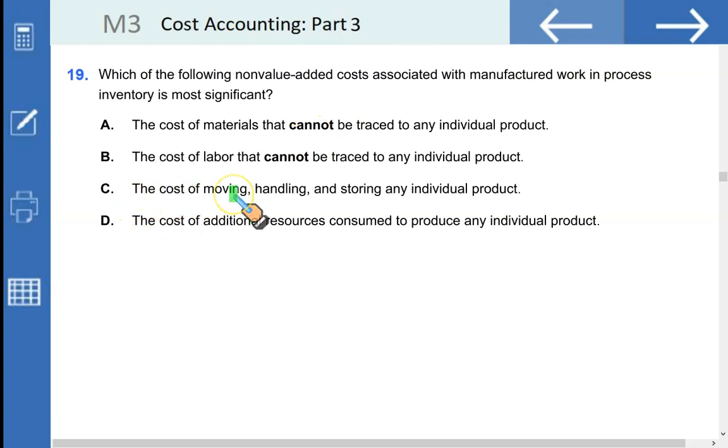The cost of moving, handling, and storing any individual manufactured work in process is the cost that is significant and something that we can control, and of course it is non-value adding. Then the cost of additional resources consumed to produce any individual product. This is the description of incremental cost, variable cost per unit. Variable cost per unit remains fixed over a relevant range, so this is not controllable compared to the cost that we are discussing in option C. So option C is your right option.